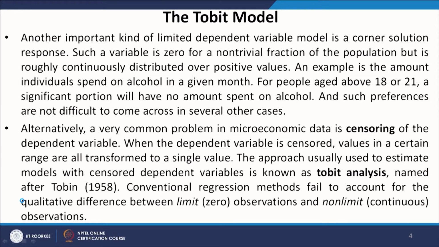Alternatively, a very common problem in microeconomic data is censoring of the dependent variable. When the dependent variable is censored, values in a certain range are all transformed to a single value. The approach usually used to estimate models with censored dependent variables is known as Tobit analysis, named after Tobin. Conventional regression methods fail to account for the qualitative difference between limit observations, that is 0 observations, or it can be some non-zero observations also, and non-limit, that is continuous observations.